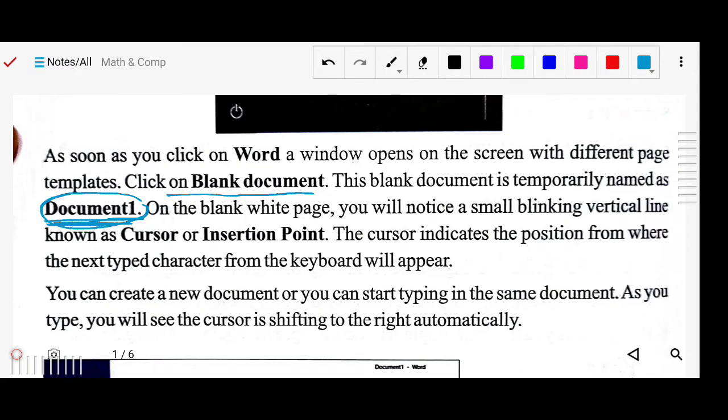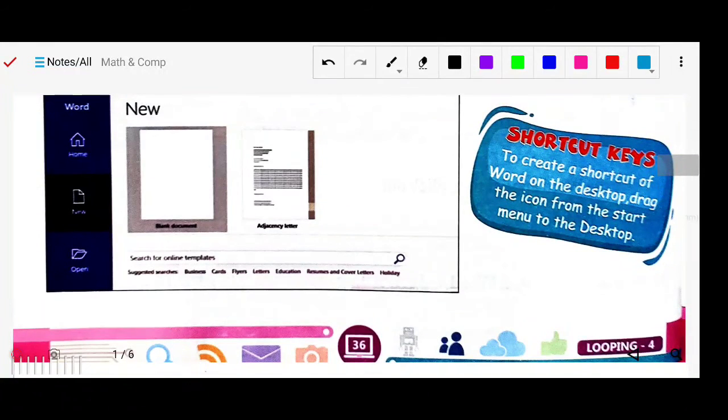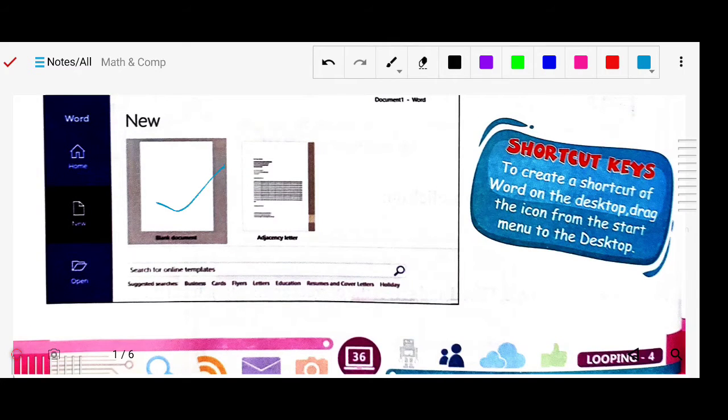As you type, you will see the cursor shifting to the right automatically, because your text is being inserted there, so one by one it will shift. When you open a new document, a blank one will open.